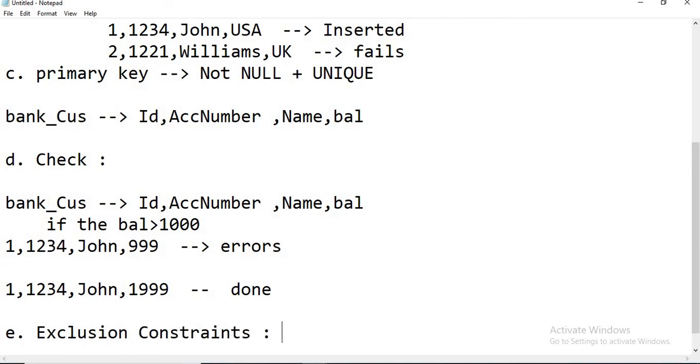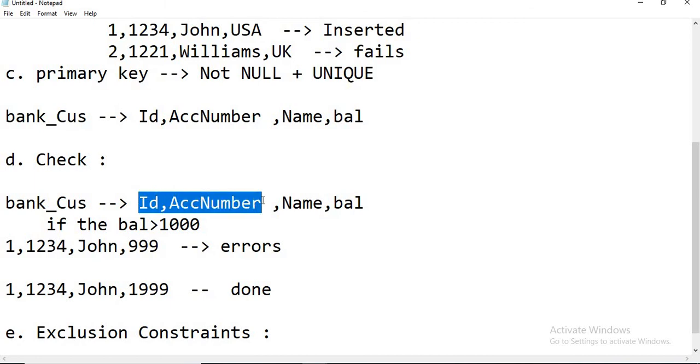Exclusion constraint. This is one of the important constraints in PostgreSQL. It talks about any two rows you want to maintain, compared on specified columns. Let us say I want to compare these two columns, say I want to keep these as unique, something like that.